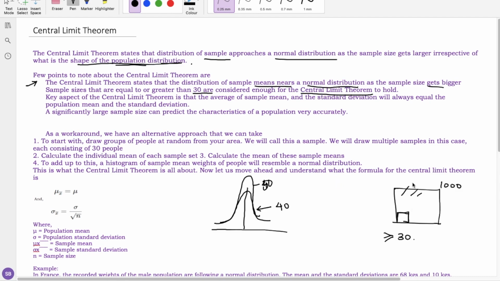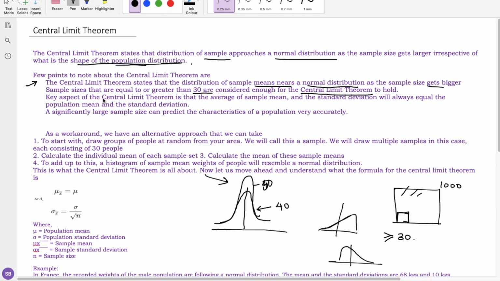The entire population may have a skewed distribution, either with a longer tail on the left side or a longer tail on the right side. This is called a skewed distribution, but the sample means always follow the normal distribution.